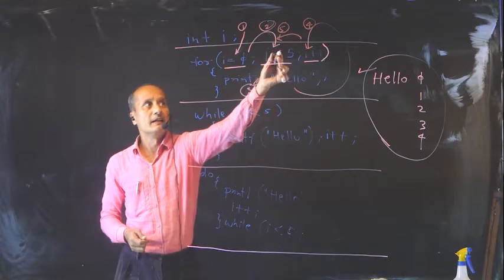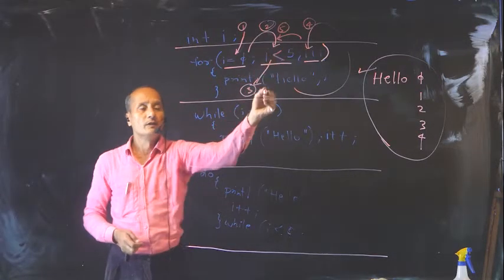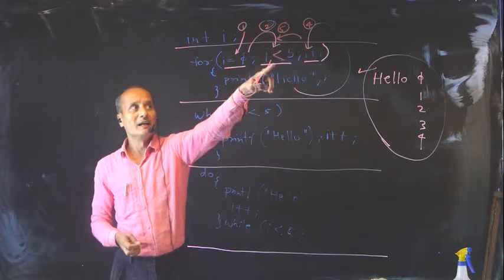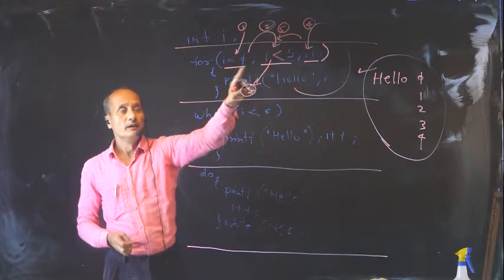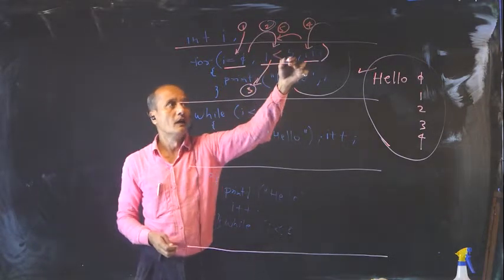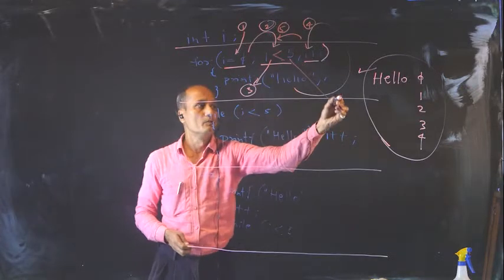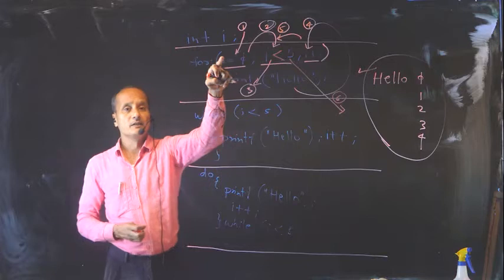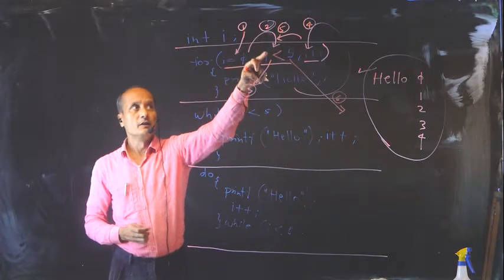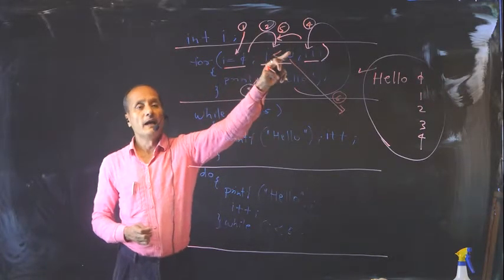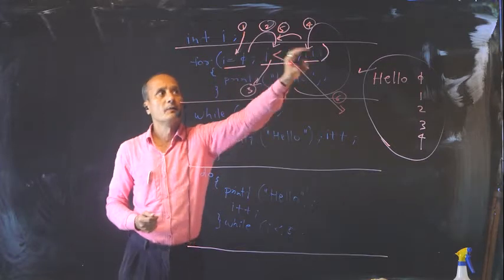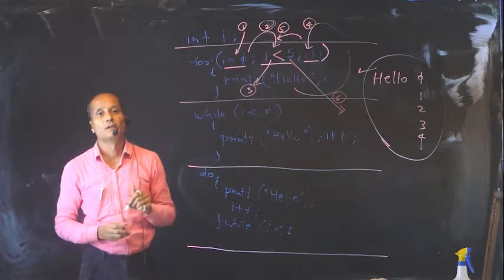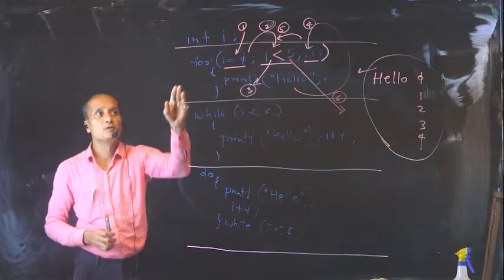As long as i less than 5 is true, it will keep on entering the loop. The moment i less than 5 is not true, it will exit the loop, which is the sixth part of it. So initializing the variable, condition checking, and increment are all clubbed together for your convenience in a for loop. That is the provision in a for loop.